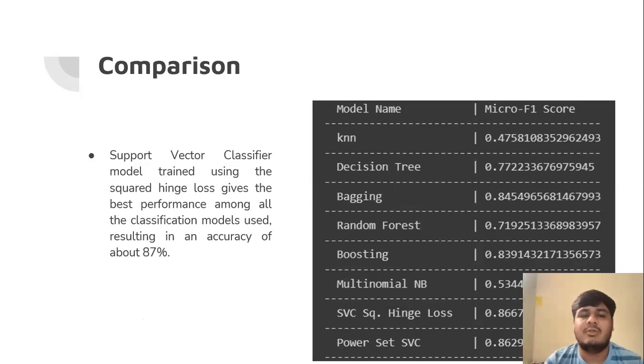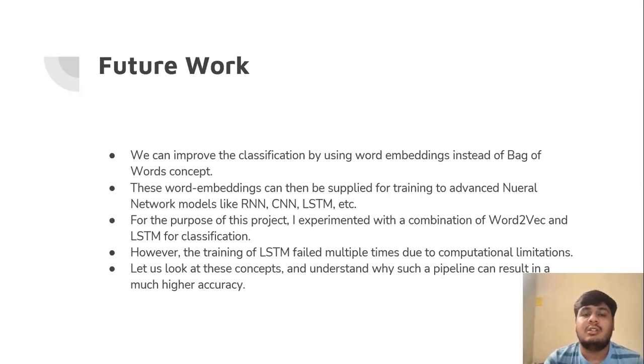As I told you in the previous slide, the comparison was done between these models. The support vector classifier model trained using the squared hinge loss gives the best performance among all the classification models used, resulting in an accuracy of about 87%. This was the work which was done in my project.